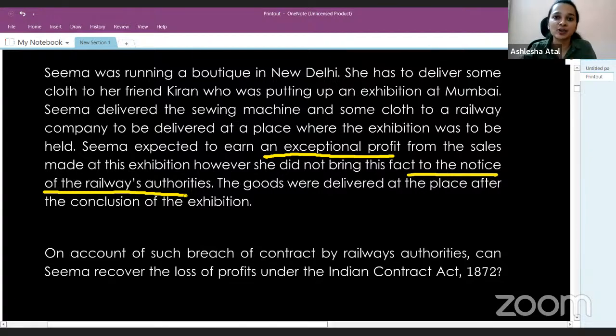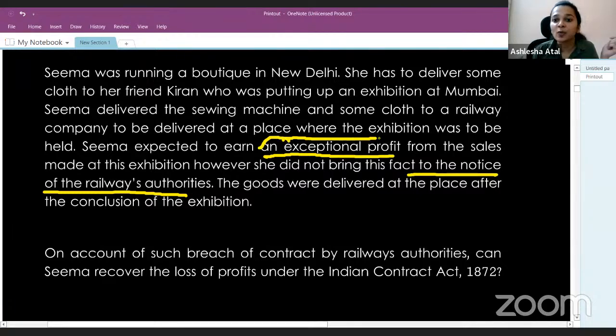And the name of the case law is Hadley versus Baxendale, which we studied when we were discussing the types of damages which can be claimed in case of breach of contract. So here as well, what are the different types of damages? General damages and ordinary damages. Now with this term exceptional profit, what do we understand?